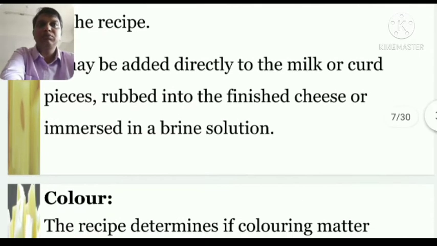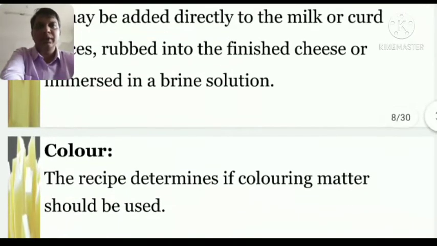So if you want a saltier cheese, we put the salt in the primary stage of making the cheese, when we make the milk curdle. Or when we don't want salty cheese, we pass the cheese through a brine solution for some time.